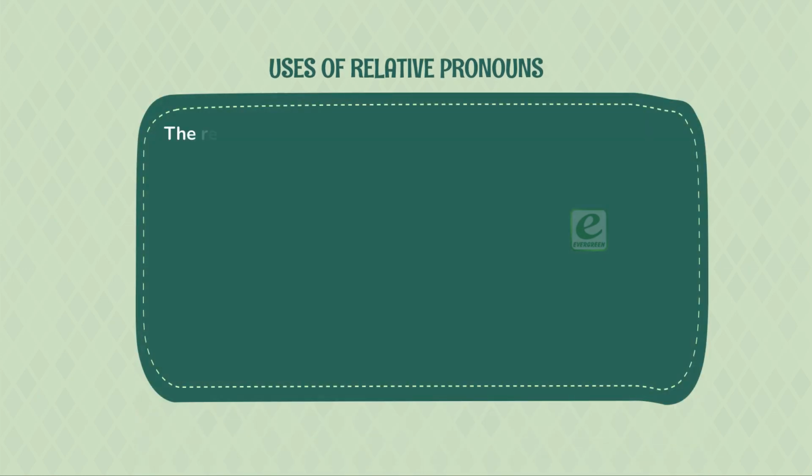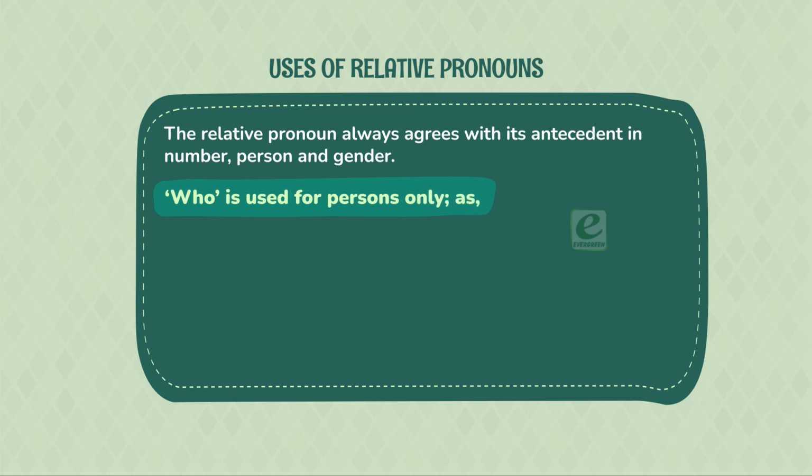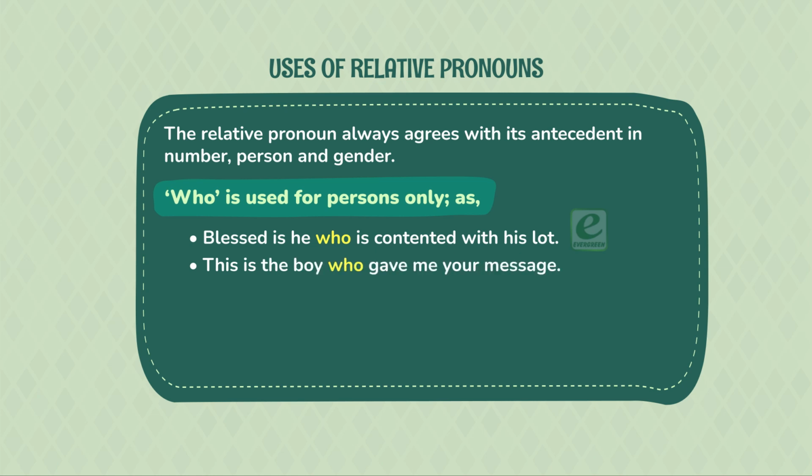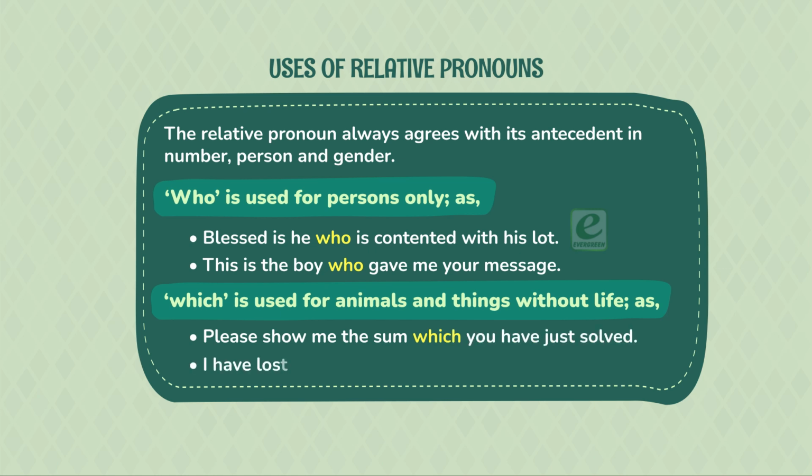Uses of relative pronouns. The relative pronoun always agrees with its antecedent in number, person, and gender. Who is used for persons only, as: Blessed is he who is contented with his lot. This is the boy who gave me your message. Which is used for animals and things without life, as: Please show me the sum which you have just solved. I have lost the watch which you gave me.